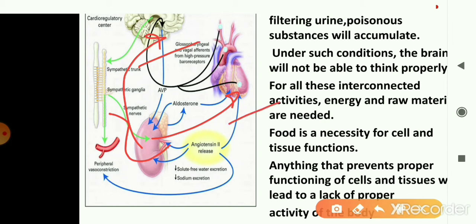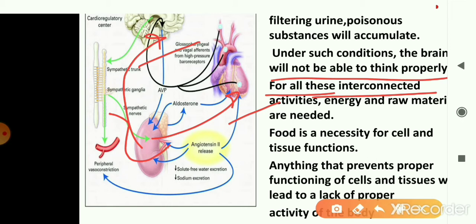The heart may also not be able to work properly. This shows that all the different organs and organ systems in our body are interrelated and interconnected.